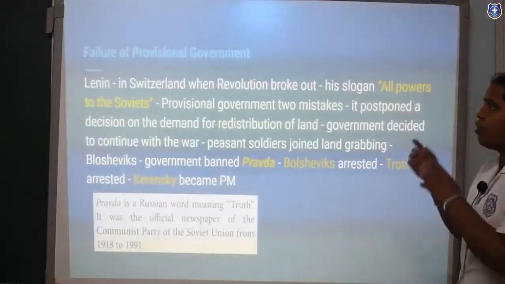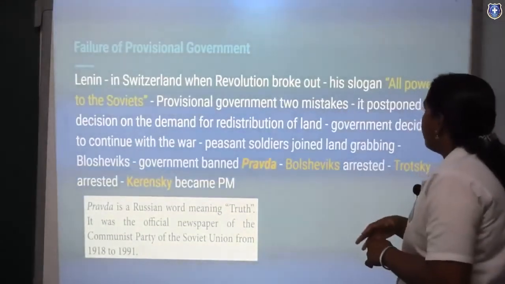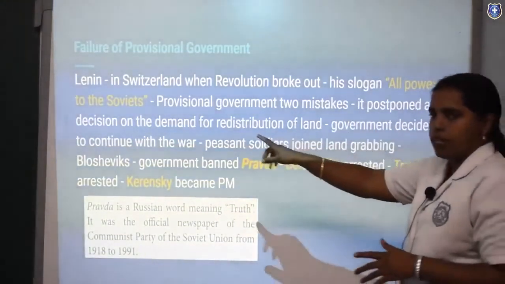The next thing is the failure of the provisional government. Lenin in Switzerland, when the revolution broke out, had his slogan: all power to the Soviets.